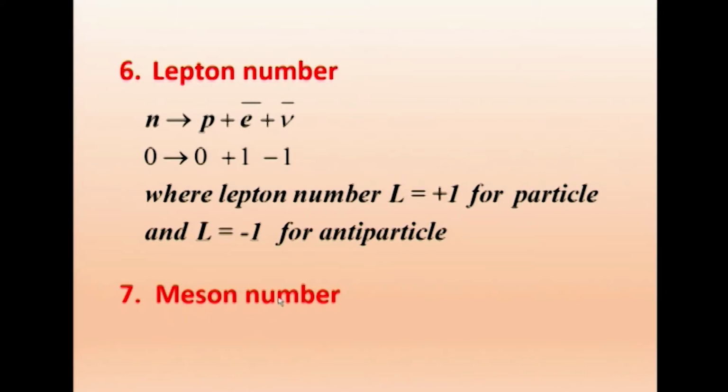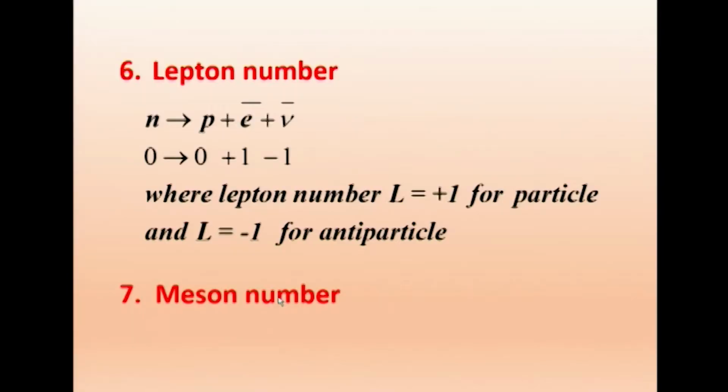If we take any reaction, the number of mesons will be constant. To recall what we have studied, leptons are all light particles like electron and positron, and baryons are heavy, around 2000 times the mass of an electron. Mesons, just remember M, is for medium mass, so it is in between the mass of electron and neutron, around 200 times the mass of an electron. So if you take any reaction, you will find that meson number will be constant. Only when it is constant is that reaction possible.